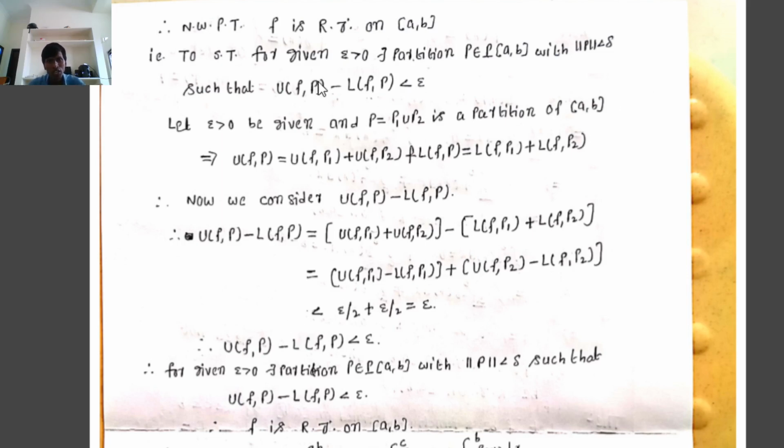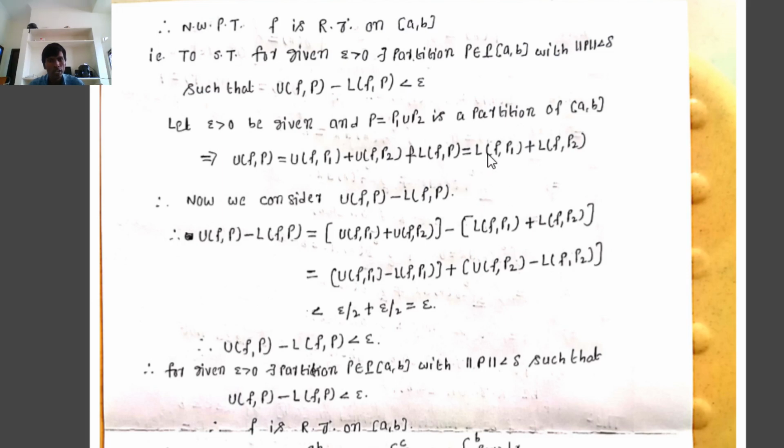And with P equal to P1 union P2, the upper Riemann sum on the partition P, U(f,P), equals U(f,P1) plus U(f,P2). Similarly, L(f,P) equals L(f,P1) plus L(f,P2).